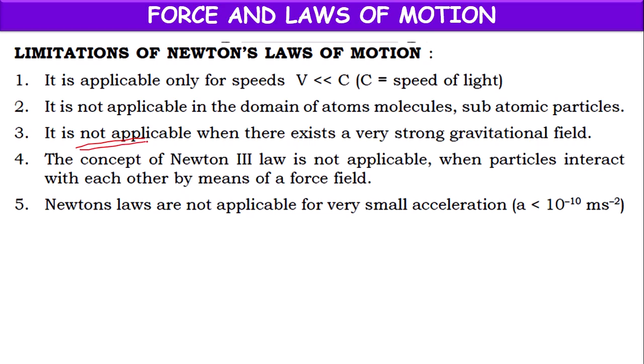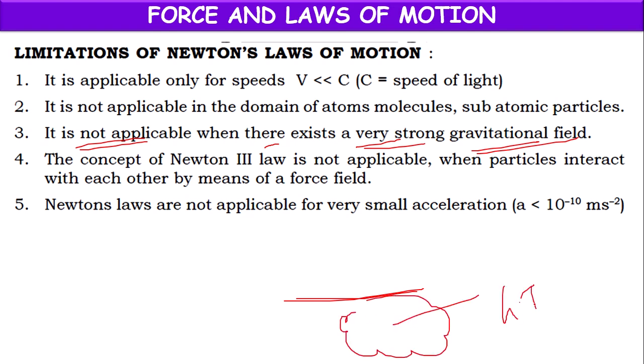And it is not applicable when there exists a very strong gravitational field. If in a place the gravitational field is very high, there Newton's laws of motion are not applicable.